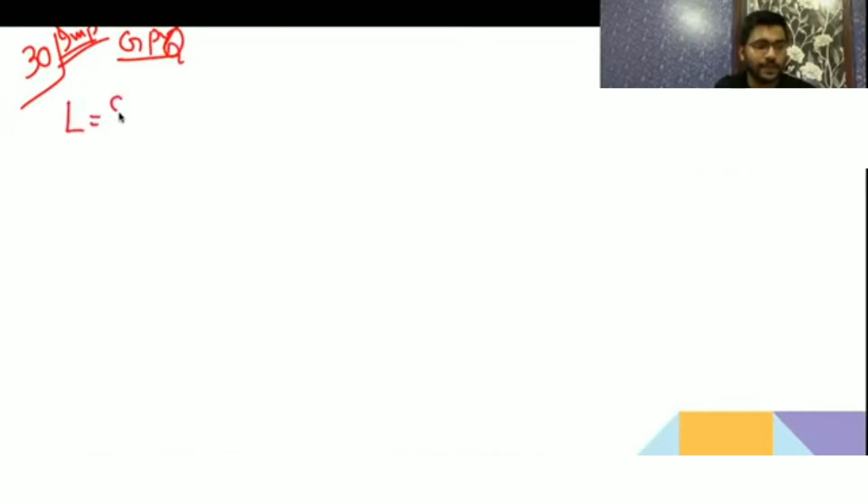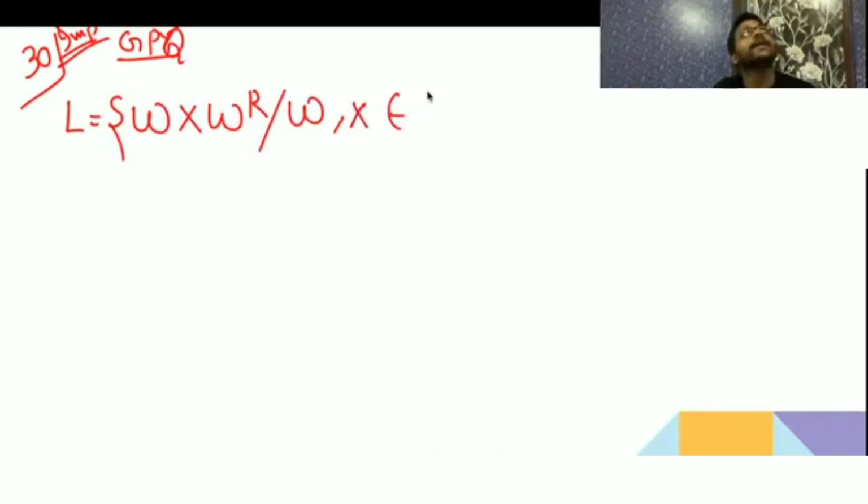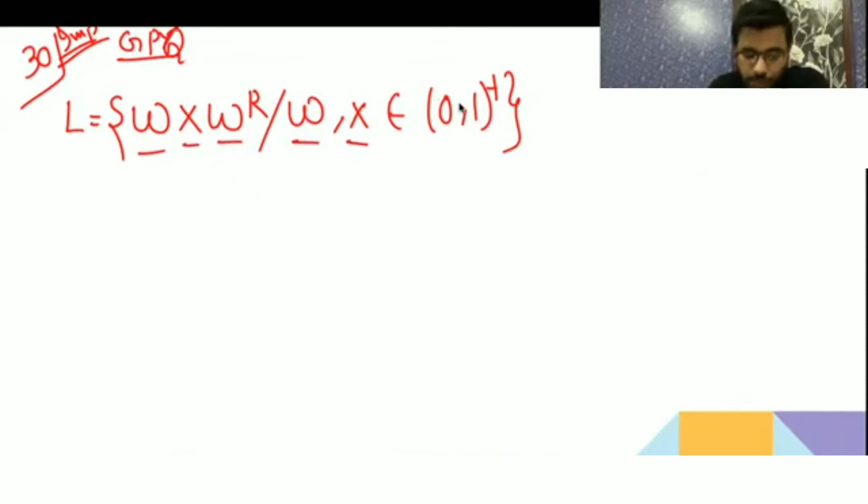The language is saying first W will come, then X will come, then W reverse will come, and WX belongs to any combination of (0,1)+. Tell me what will happen. This is a regular language. Please give me the explanation of how you got it. They have asked this in GATE.